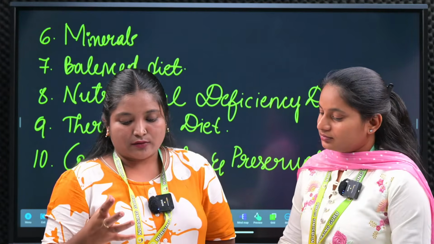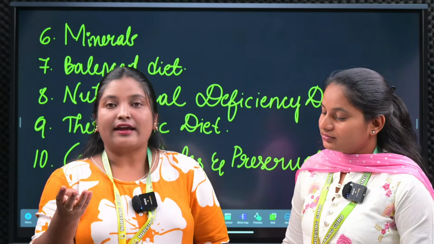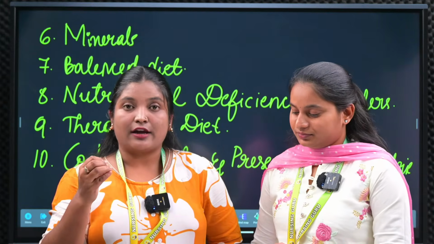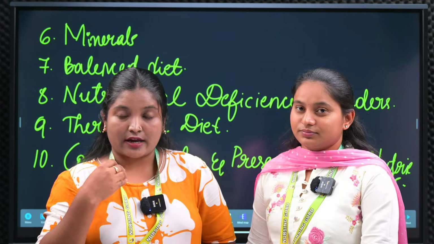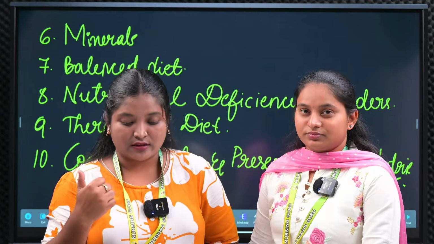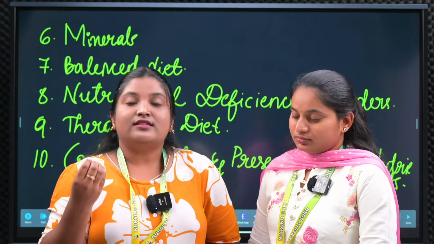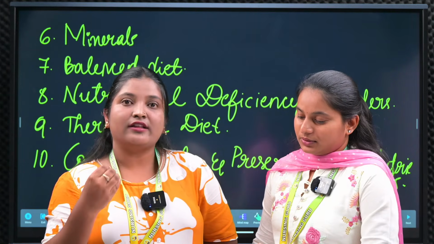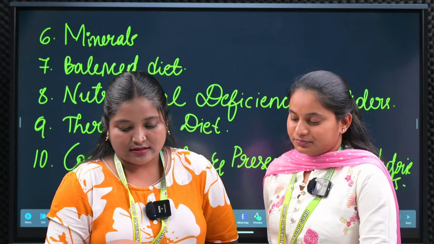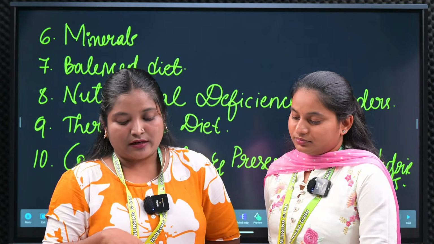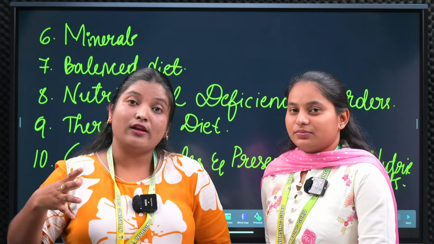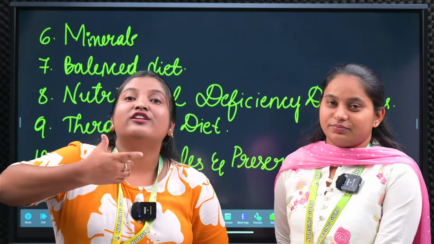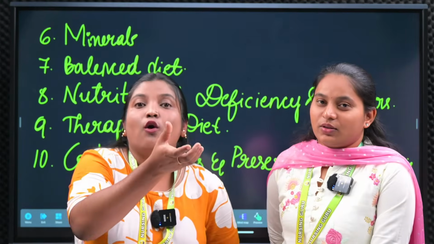Okay, so the next one is mineral deficiency disorders like iron, iodine, and calcium deficiencies. Iodine deficiency causes thyroid problems, and iron deficiency causes anemia in adolescent girls. Whatever the signs and symptoms, there is a decreased level of hemoglobin in the blood. Symptoms and management and prevention, and the nurse's role. What is the nurse's role? We are the nurses, we have to provide nutritional education to the people to overcome this.